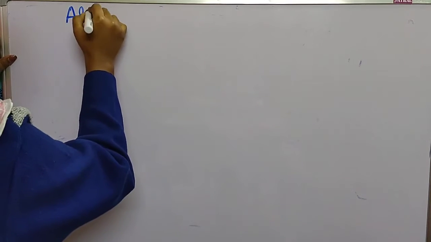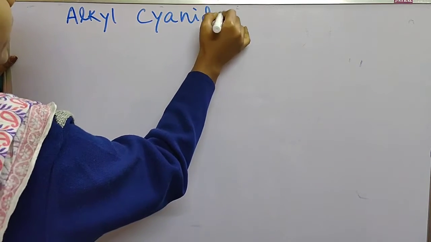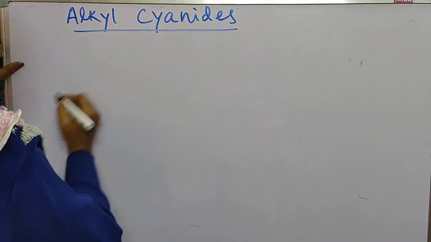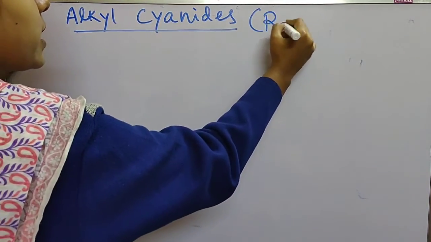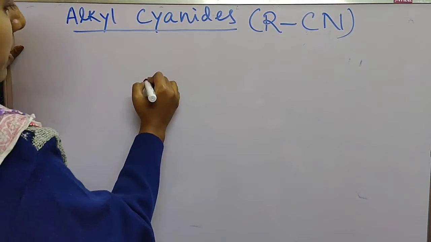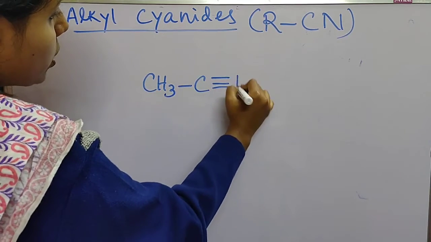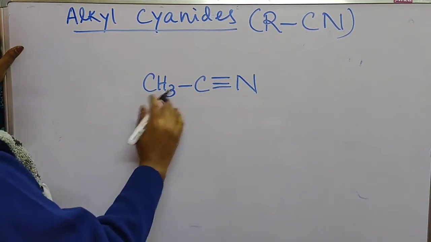And the last type of reaction is the reaction with alkyl cyanides. All have the same type of mechanism. Alkyl cyanides or hydrogen cyanides. Alkyl cyanides are like RCN. So that means CH3C triple bond N, an alkyl cyanide.